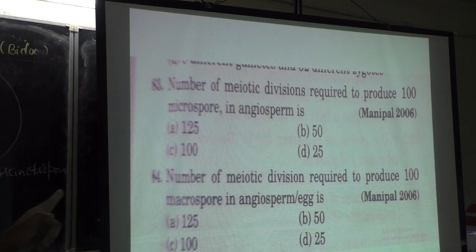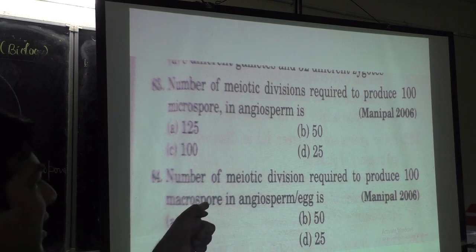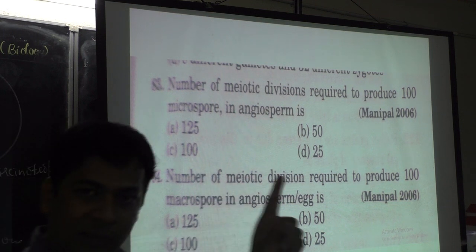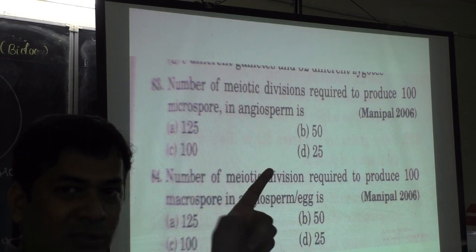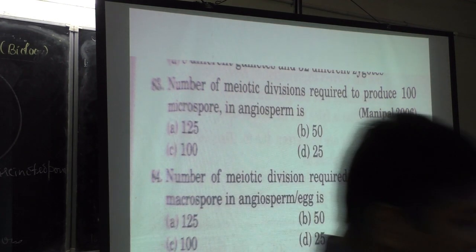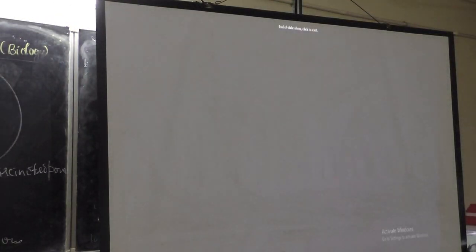So it is a direct question. It should be 100, because one embryo sac produces 1 egg, so 100 embryo sacs produce 100 eggs. So it should be option C, that is 100.